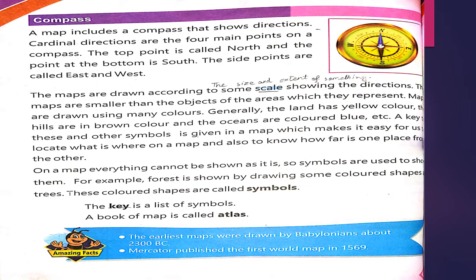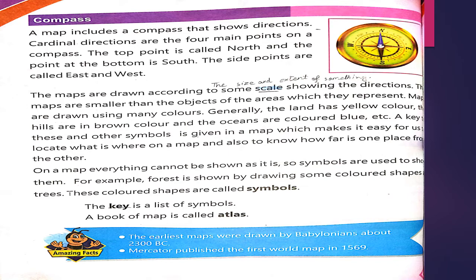The maps are drawn according to some scale showing the directions. Scale means the size and extent of something. The maps are smaller than the objects or areas which they represent. It means maps are smaller than the real area.